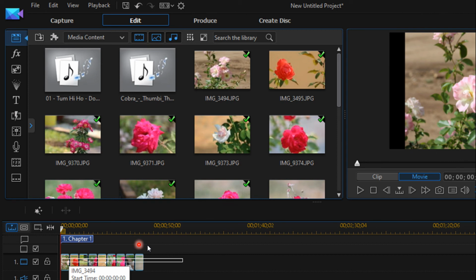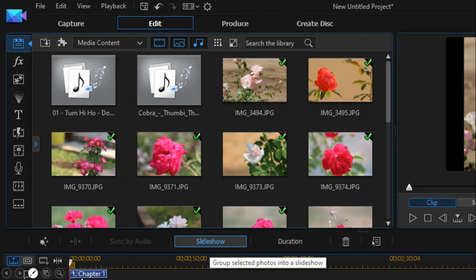After the selection of the files, you can find one small option; before that you can't view this slideshow. That's the difference between other software and these types of video editing software: all the buttons are hidden, and when required, they automatically come to the top. When I select all the photos, slideshow automatically comes. So it's very easy.